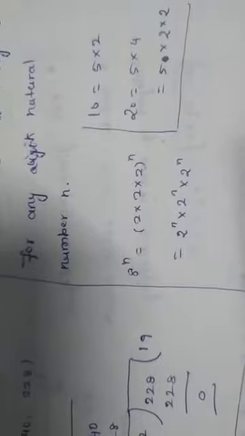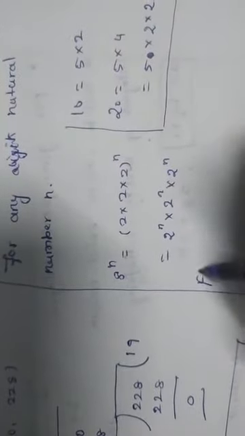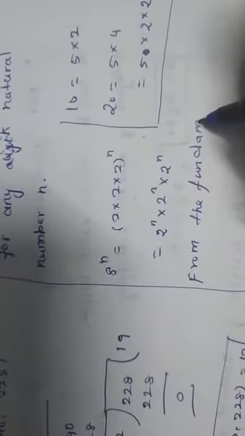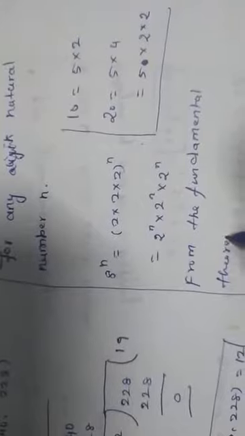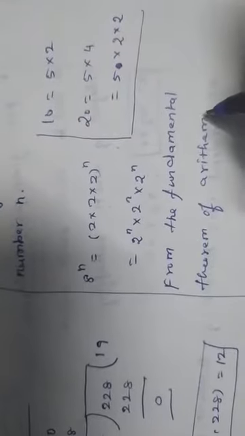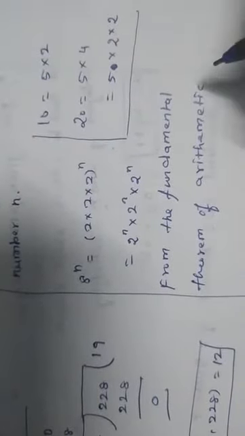So from this, what can we say? Since everything is a prime number only, we can use the fundamental theorem of arithmetic here. We have to write the full theorem name: fundamental theorem of arithmetic.